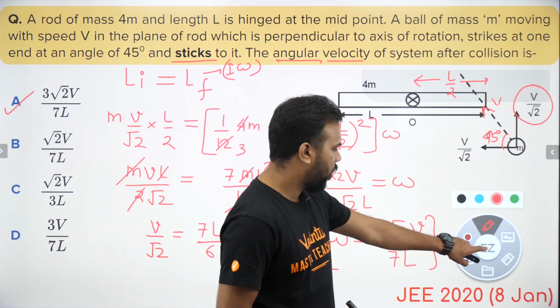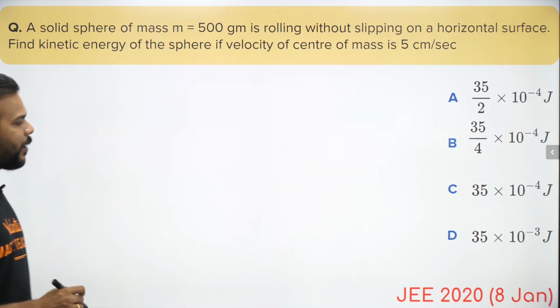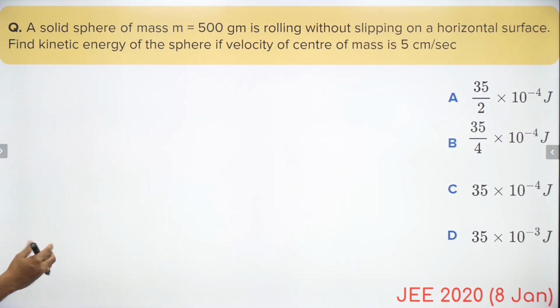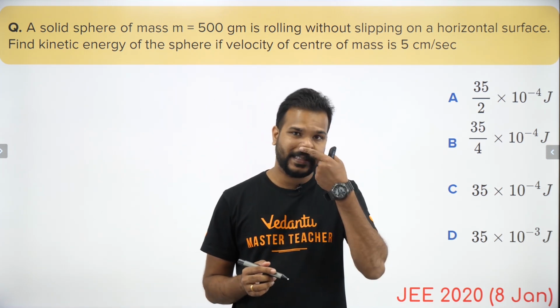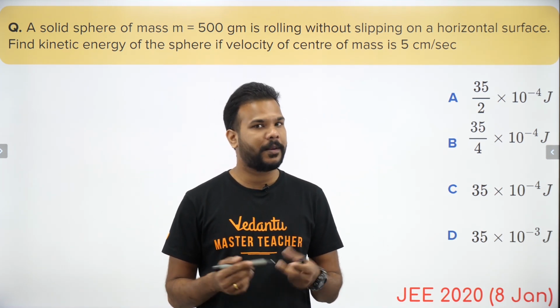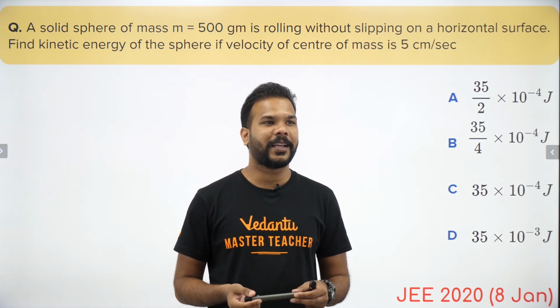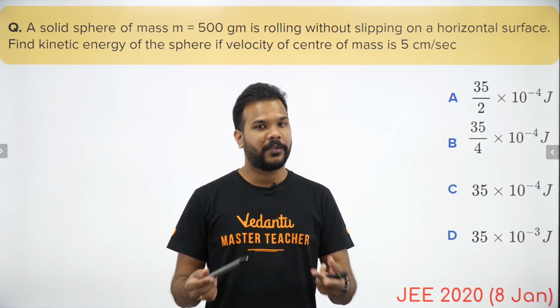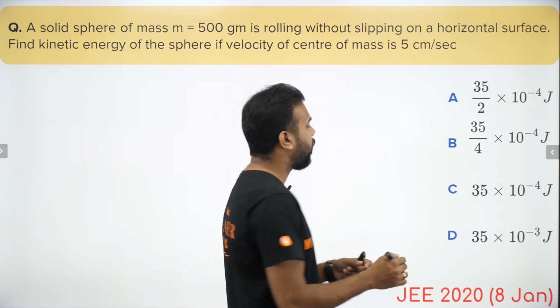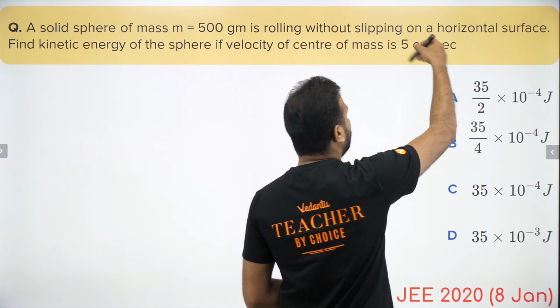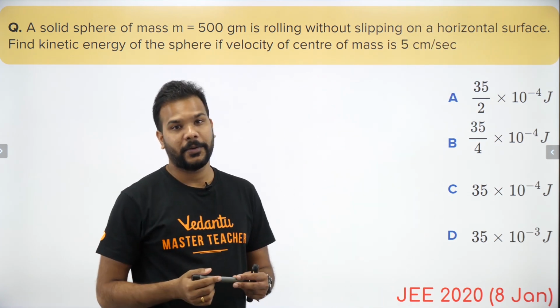Okay, cool. Moving on, guys, next question. Now even simpler according to me. So what does the question say? A solid sphere of mass 500 grams is rolling without slipping on a horizontal surface. We have to find the kinetic energy of the sphere if the velocity of the center of mass is given as 5 centimeter per second. The only mistake which I can see people may make is not taking the units correctly.